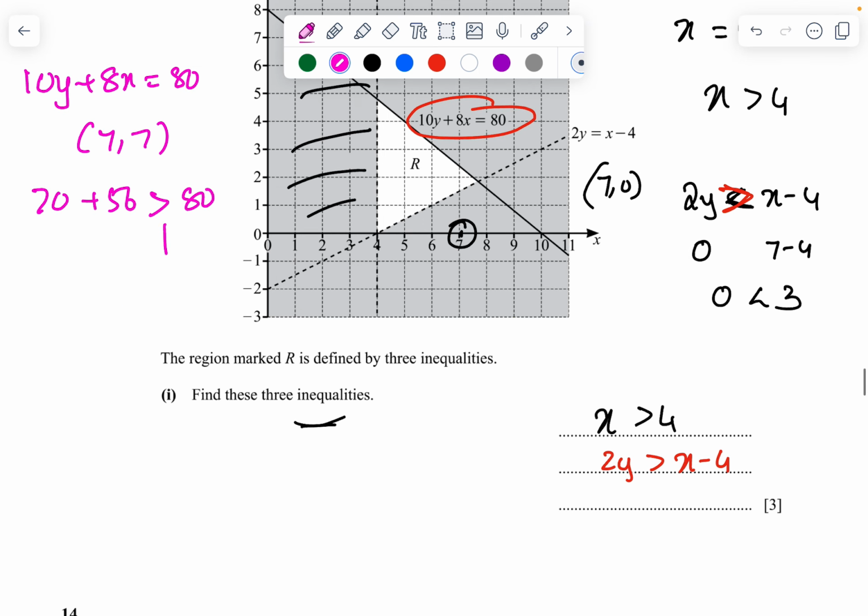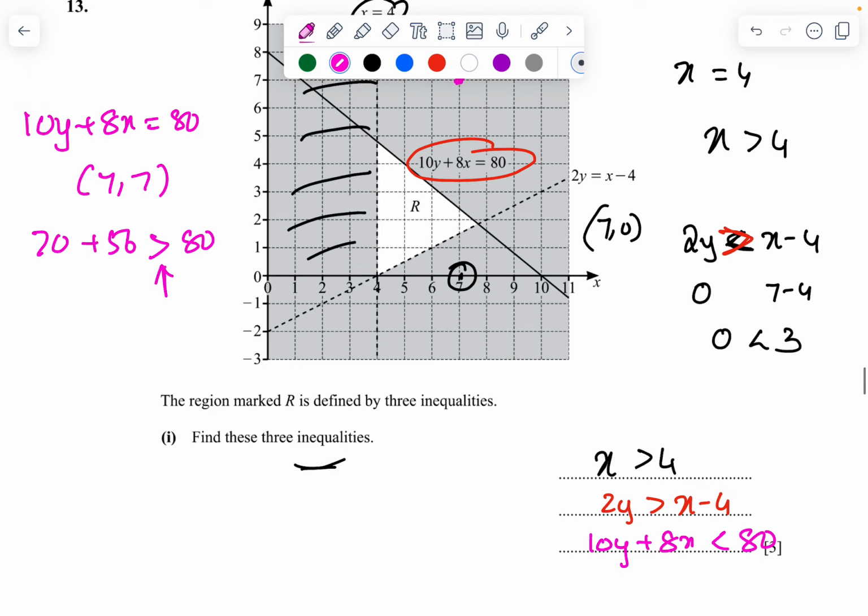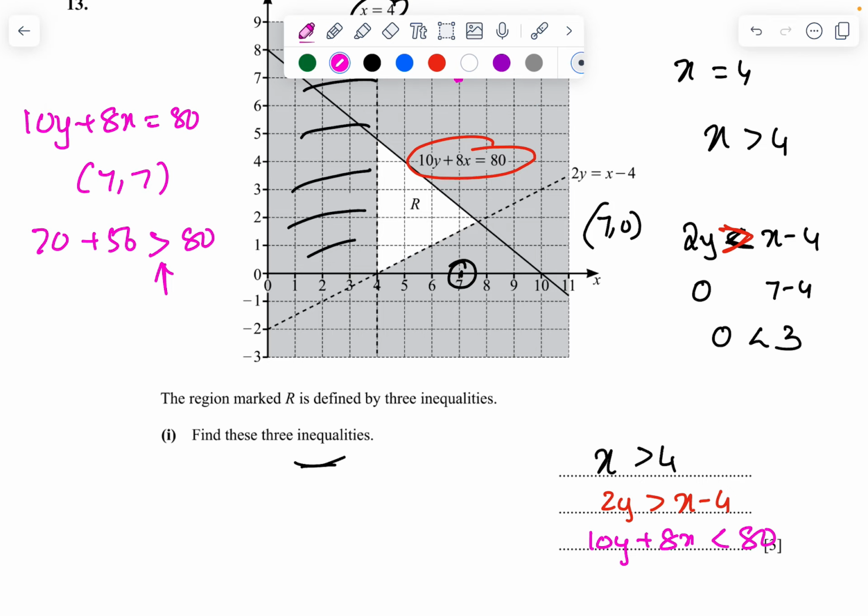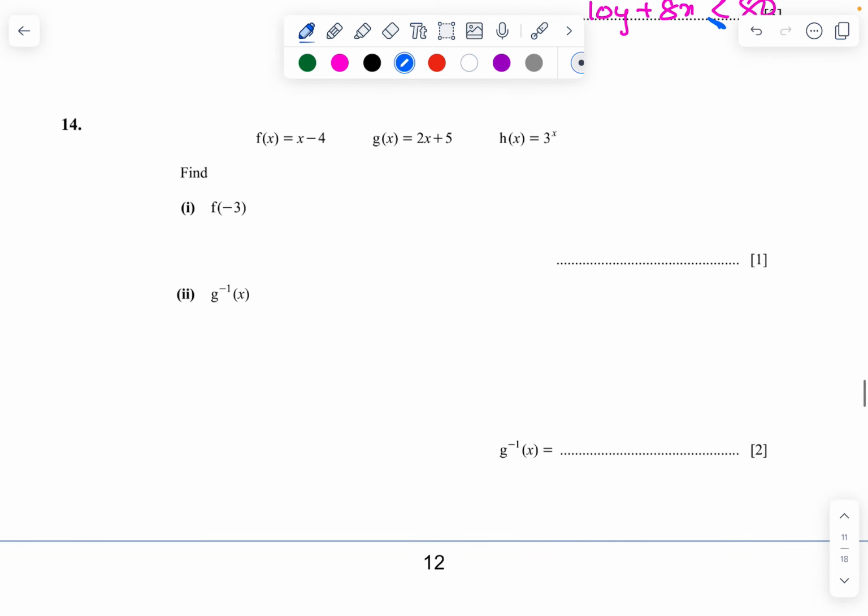If it is greater, it becomes a wanted region, so it should be lesser: 10y plus 8x is less than 80. Remember, we are shading the unwanted region, so always opposite symbols have to be used. Only care should be taken that x equals 4 is a dashed line, so no issues. This is a dashed line, but this one should be equal to because it is a solid line.